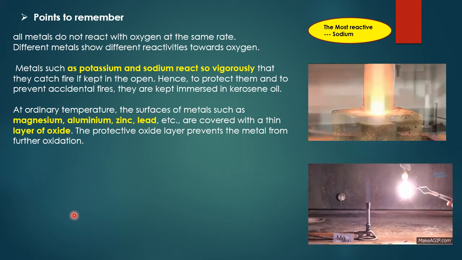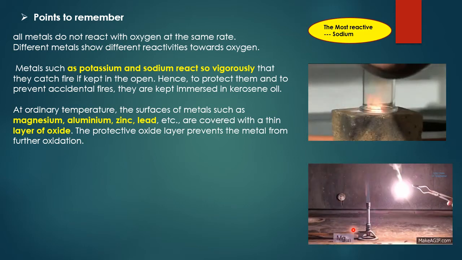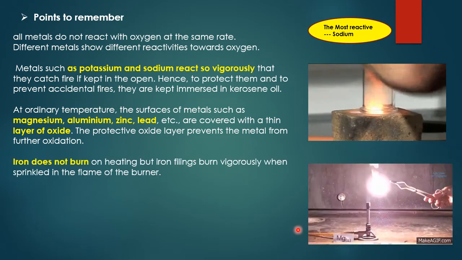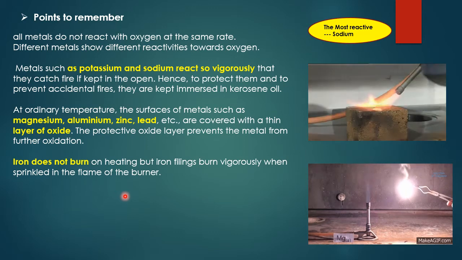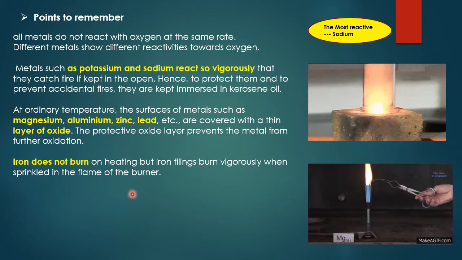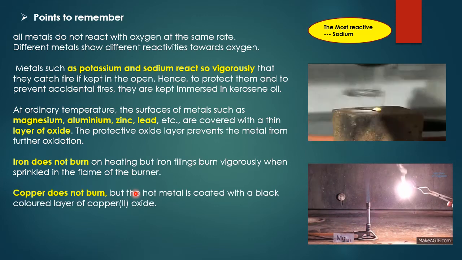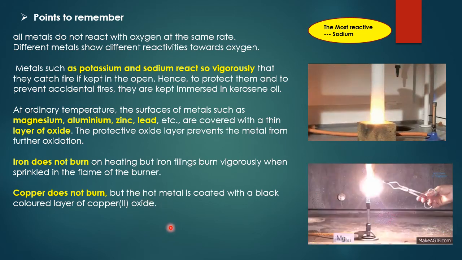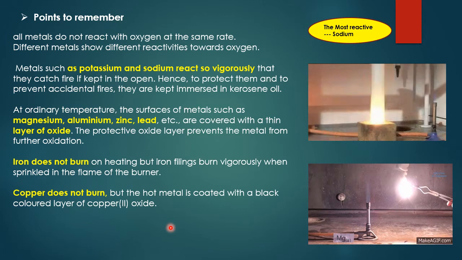Here you can see magnesium, it is burning in the air and it burns with a dazzling flame. चमकारे के साथ जलता है magnesium. Iron does not burn on heating, but filings burn vigorously when sprinkled in the flame of the burner. And copper does not burn at all, but hot metal is coated with a black colored layer of copper oxide.